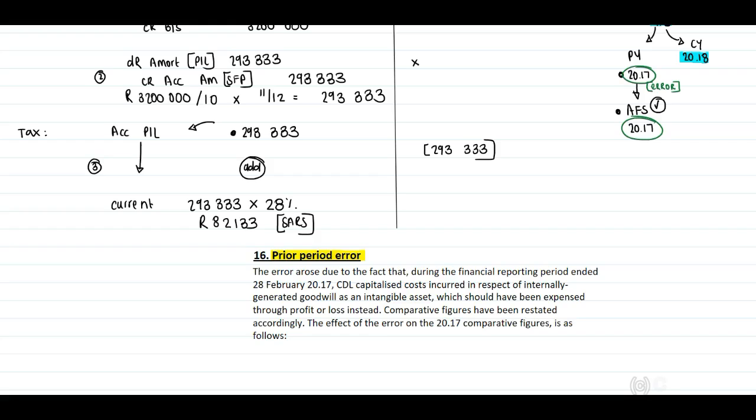The error arose due to the fact that during the financial reporting period, 28 February 2017, CDL capitalized costs incurred in respect of internally generated goodwill as an intangible asset, which should have been expensed through profit or loss instead. Comparative figures have been restated accordingly. The effect of the error on the 2017 comparative figures is as follows. Now we need to identify what is the effect.